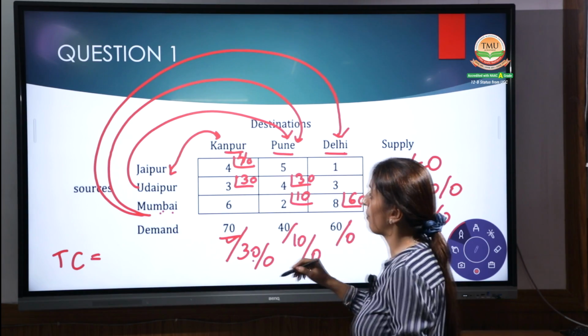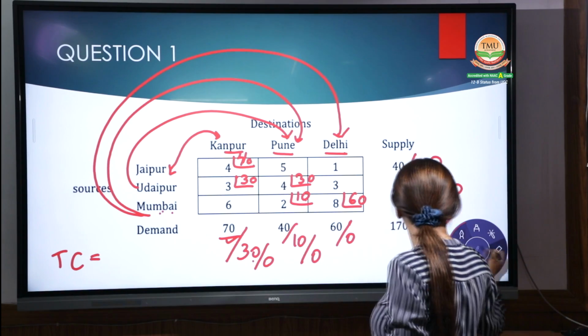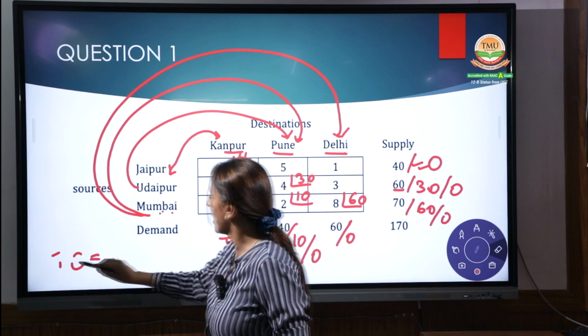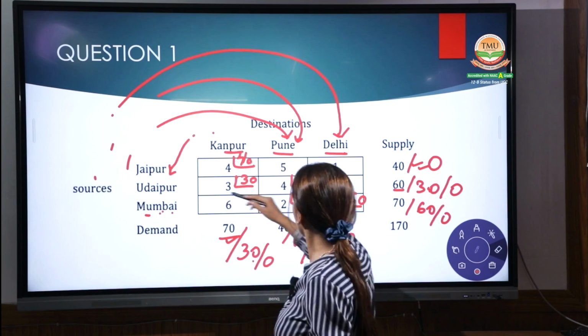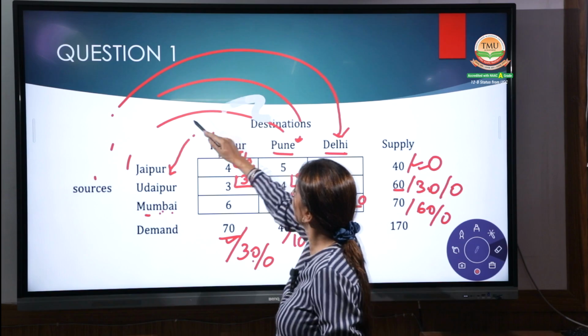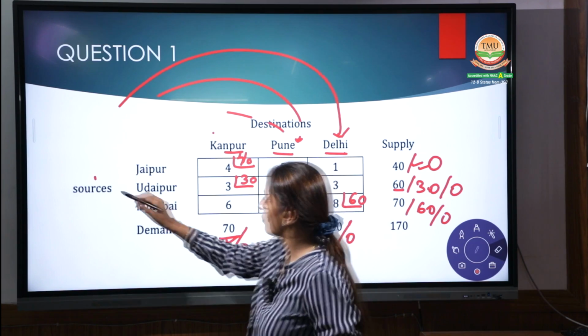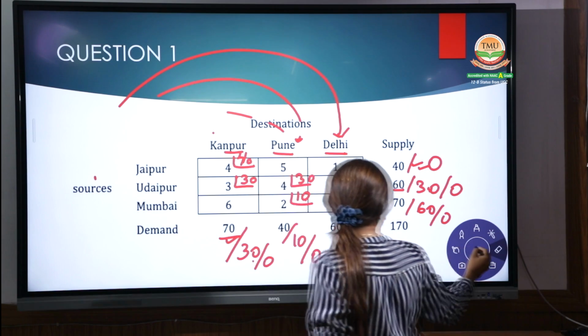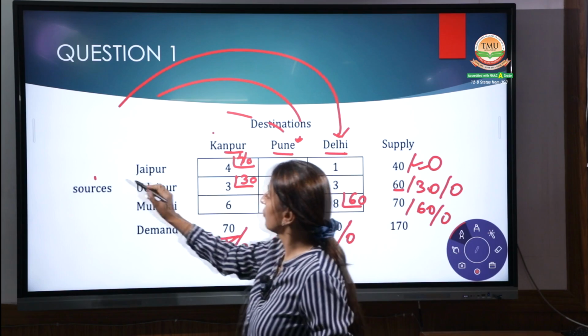Again, you have to solve it properly. I will make it in a proper way, it can help you out. See, we have to use it like this.